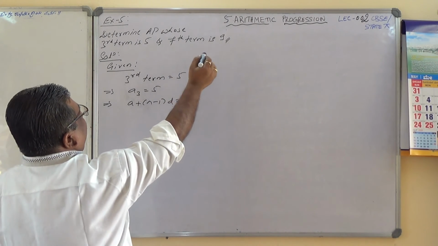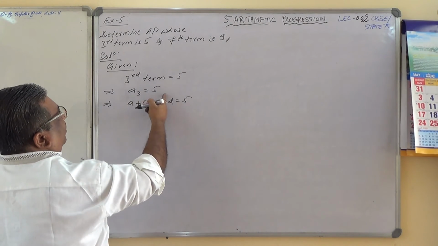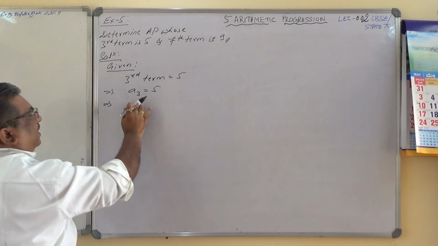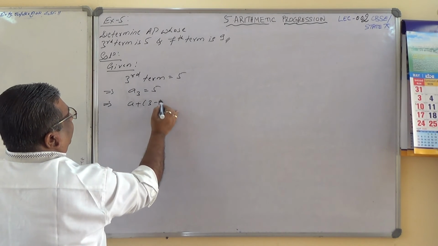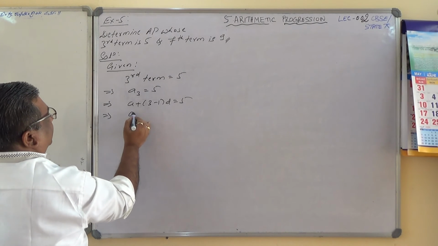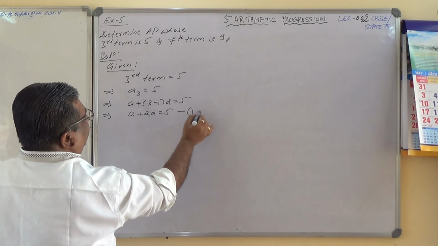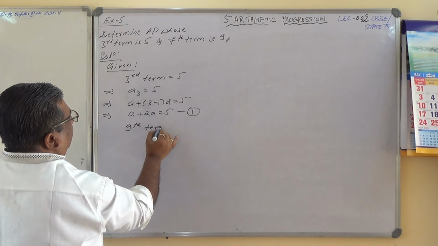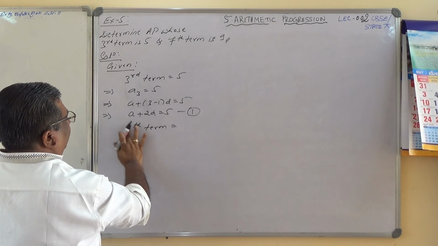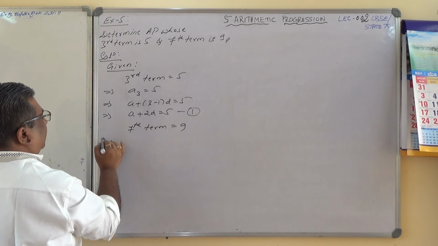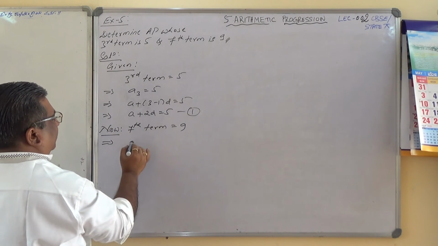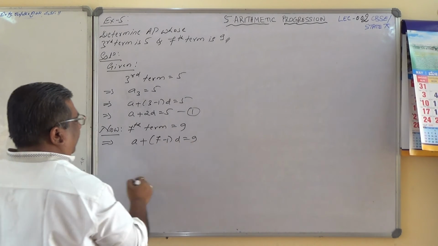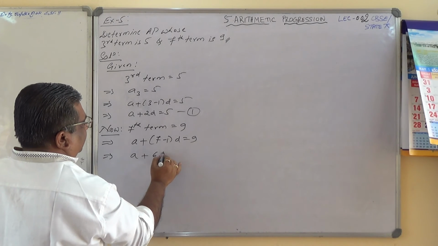And also given the 7th term is 9. a3 is 5. What is a3 equal to? a plus 3 minus 1 times d equals 5. Implies a plus 2d equals 5. Mark it 1. Next, the 7th term equals 9. Implies, what is the 7th term? a plus 7 minus 1 into d equals 9. Implies a plus 6d equals 9.